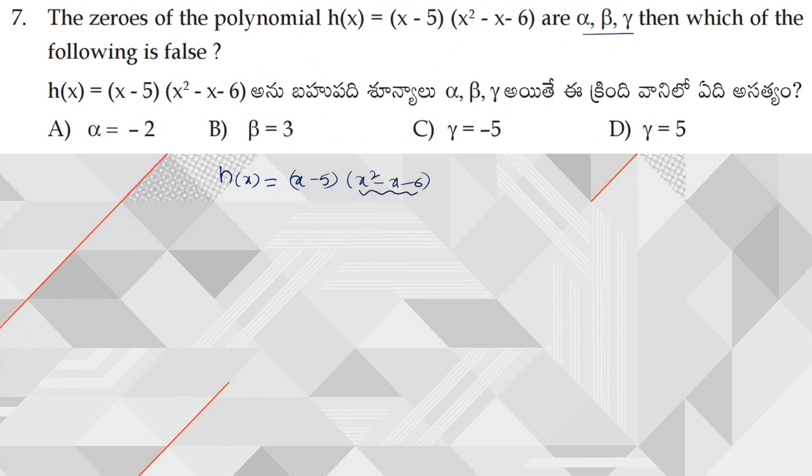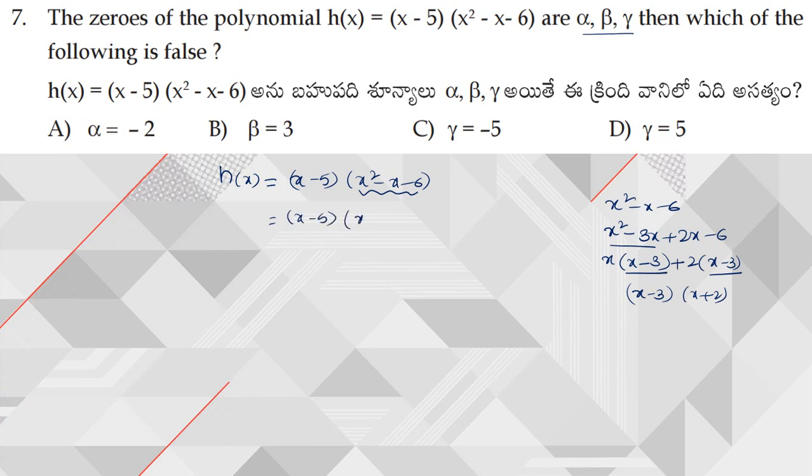Again we can factorize this. So how can you factorize x square minus x minus 6? We can write this as x square minus 3x plus 2x minus 6. When I take x as common from the first two terms, I will get x minus 3, plus if I take 2 as common, then I am going to get x minus 3. From both the terms, if I take x minus 3 as common, then this can be written as x plus 2. So from this, h of x can be written as x minus 5 into x minus 3 into x plus 2. So from this, the zeros are 5, 3, minus 2.